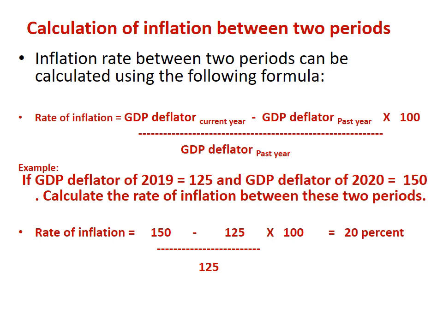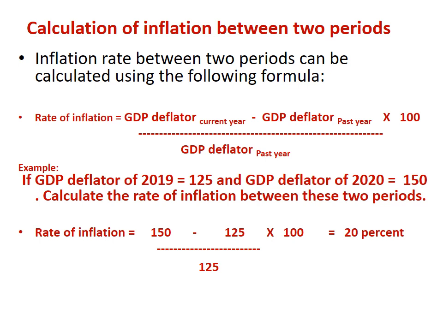So we will use the same formula. We will write it as GDP deflator of 2020 minus GDP deflator of 2019 divided by GDP deflator of 2019 into 100. And we will substitute the values. Rate of inflation is equal to 150, that is the GDP deflator of 2020, minus 125, that is GDP deflator of 2019, divided by 125 into 100, and this value comes to 20%.